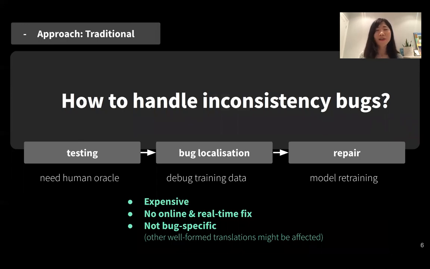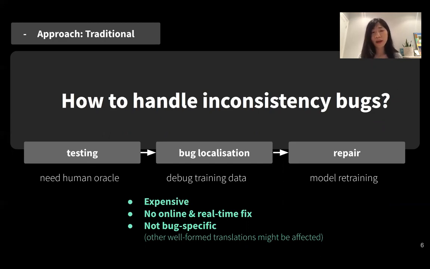So how should we handle these translation bugs? Traditionally, people use human oracle, which are human translations, to find the translation problems. And people will debug the training data to do bug localization, because usually many problems come from the training data. And people will do model retraining to try to improve the overall translation quality, with more training data and better learning algorithms.